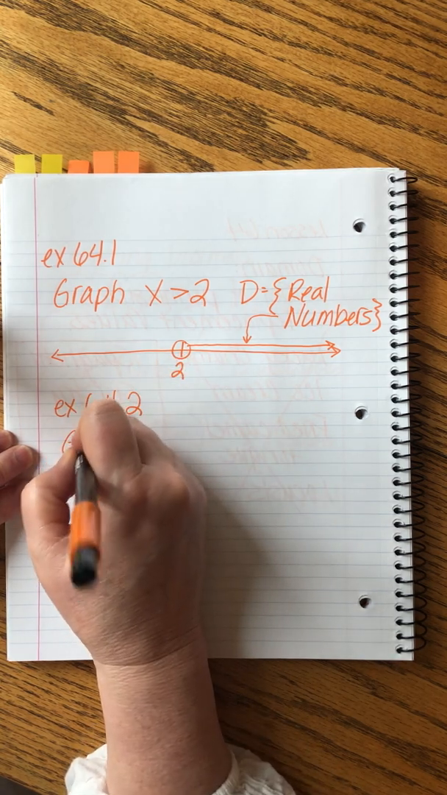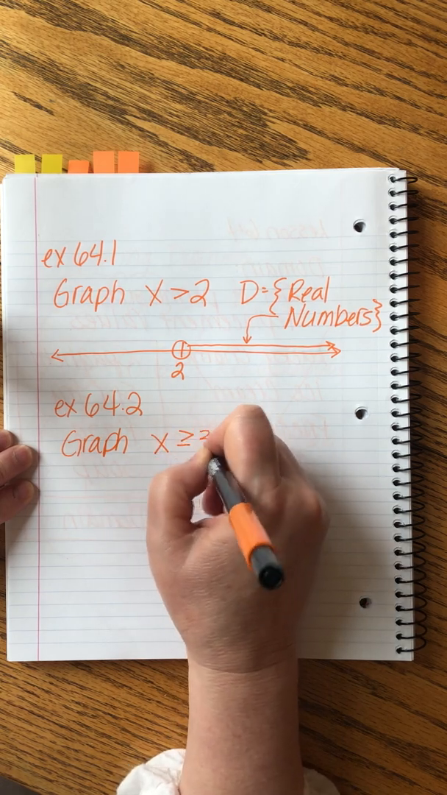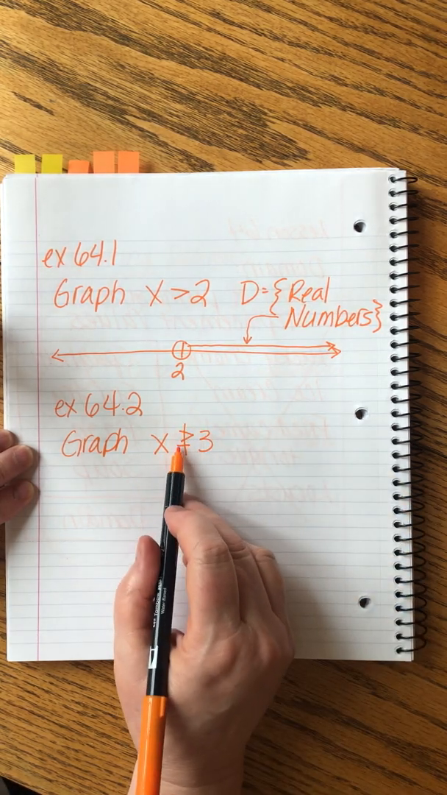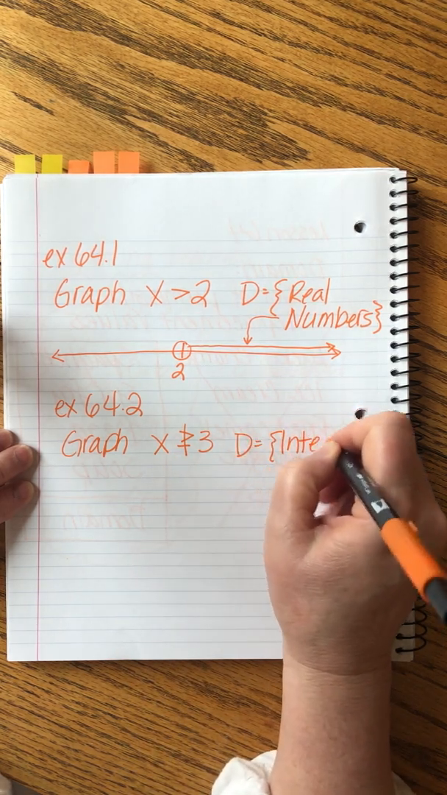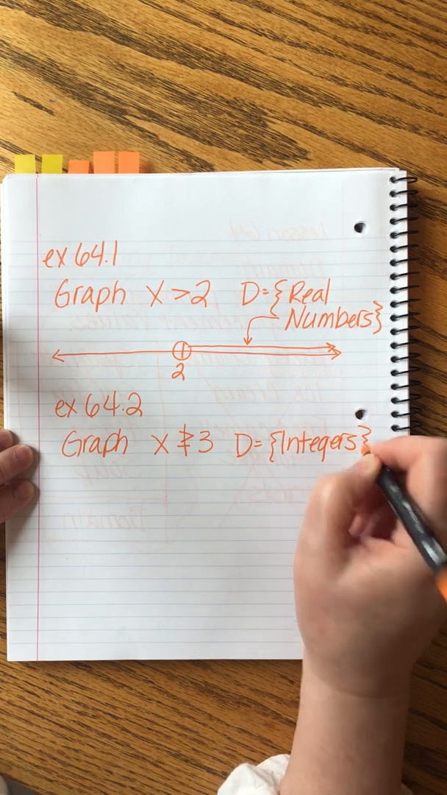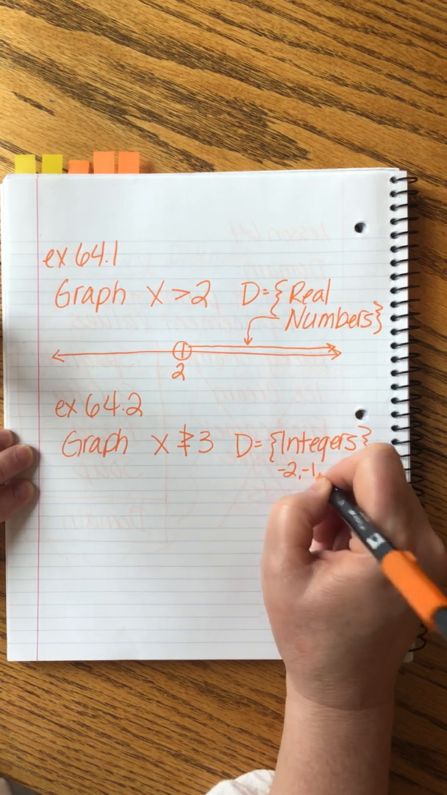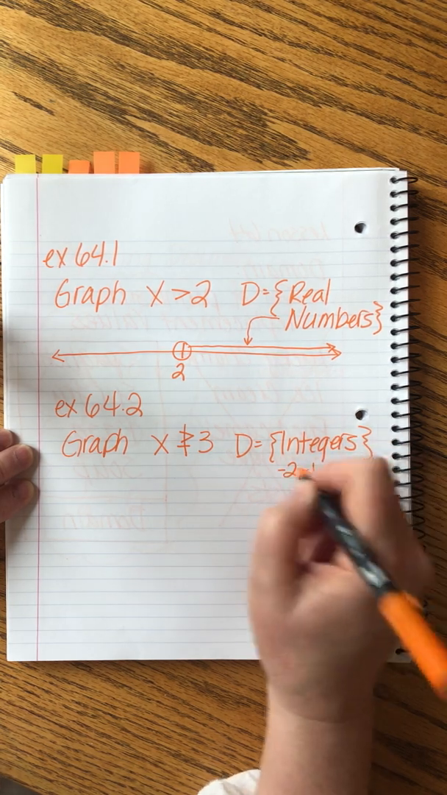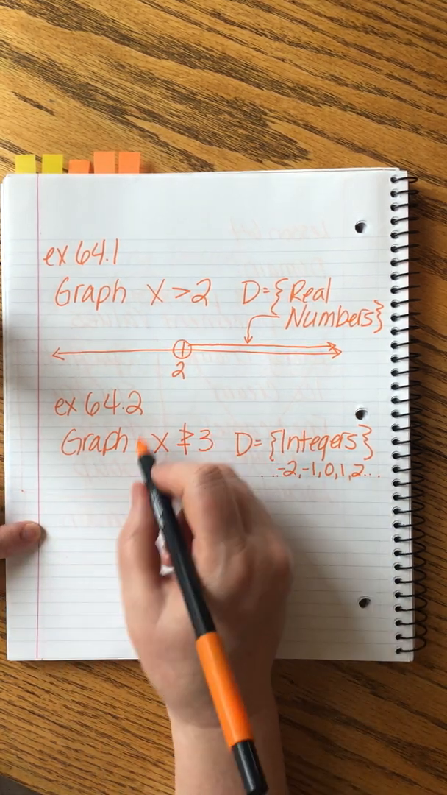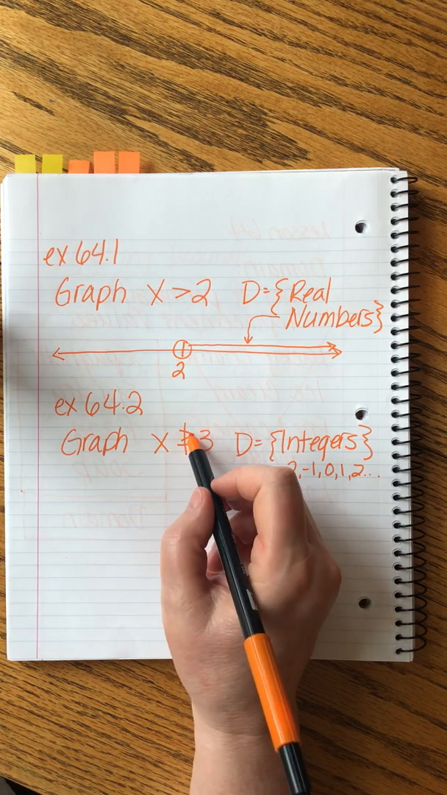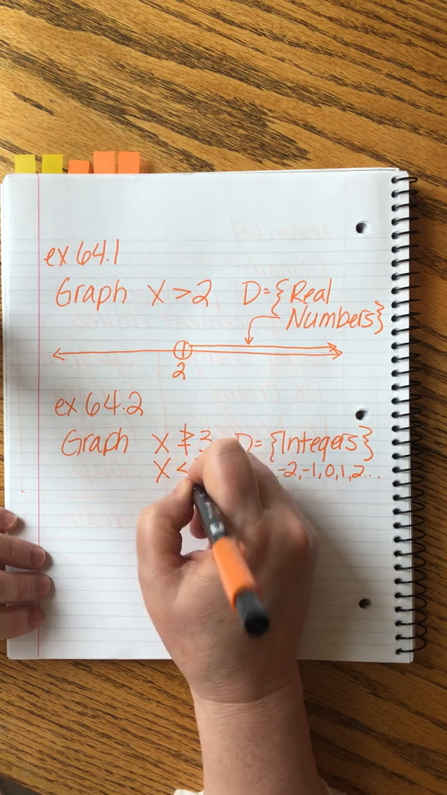This time, x is not greater than or equal to 3, and our domain equals the integers. Okay, integers are different than the real numbers. The integers are the set that's like -2, -1, 0, 1, 2, and then dot, dot, dots in either direction, right? So we also have to fix this. If x is not greater than 3 and it's not equal to 3, then the only option is x has to be less than 3.